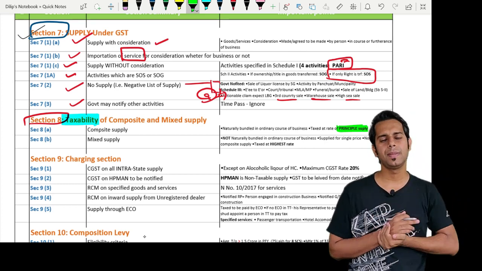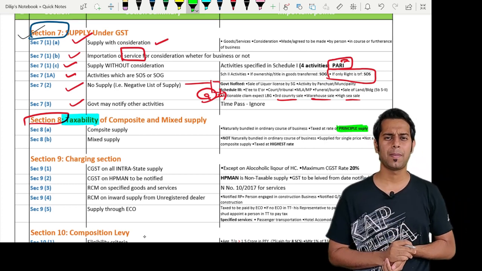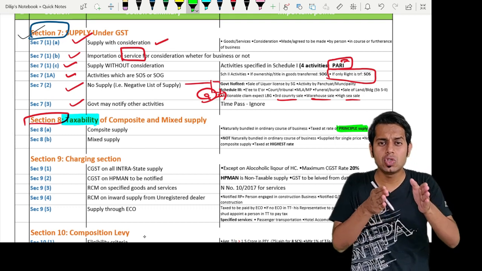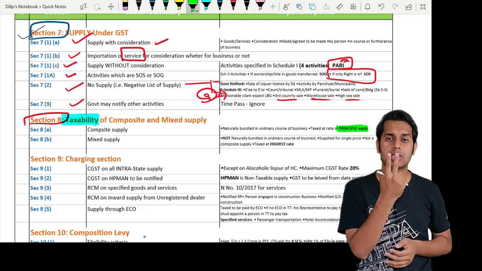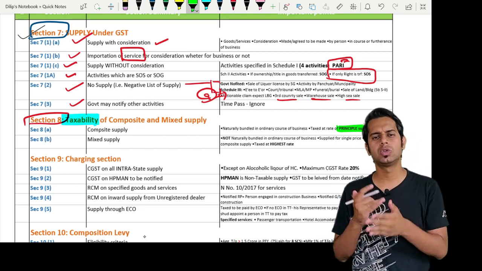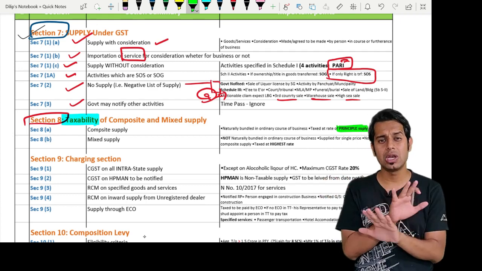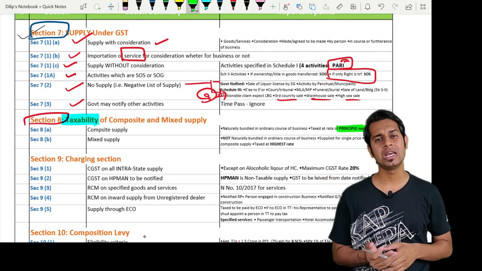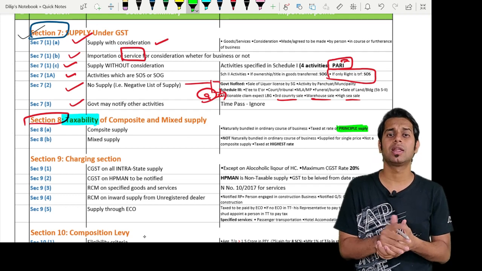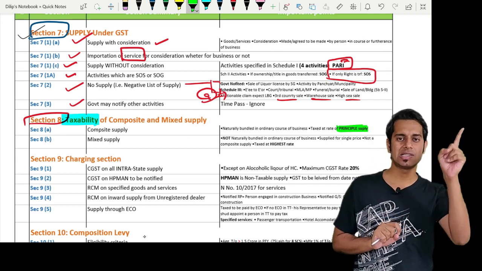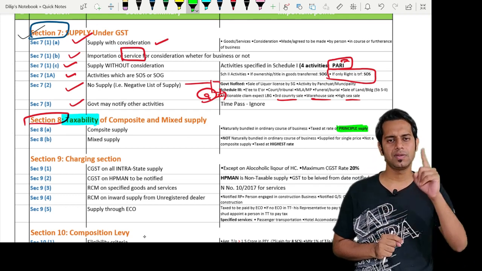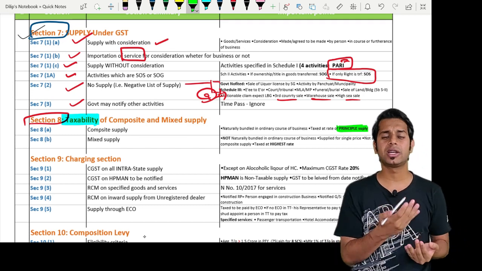Sir, what do you mean by mixed supply, sir? Mixed supply means supply of two or more individual goods and services which are not naturally bundled in ordinary course of business, but are supplied in conjunction with another for a single price and which is not a composite supply. That will be treated as mixed supply.